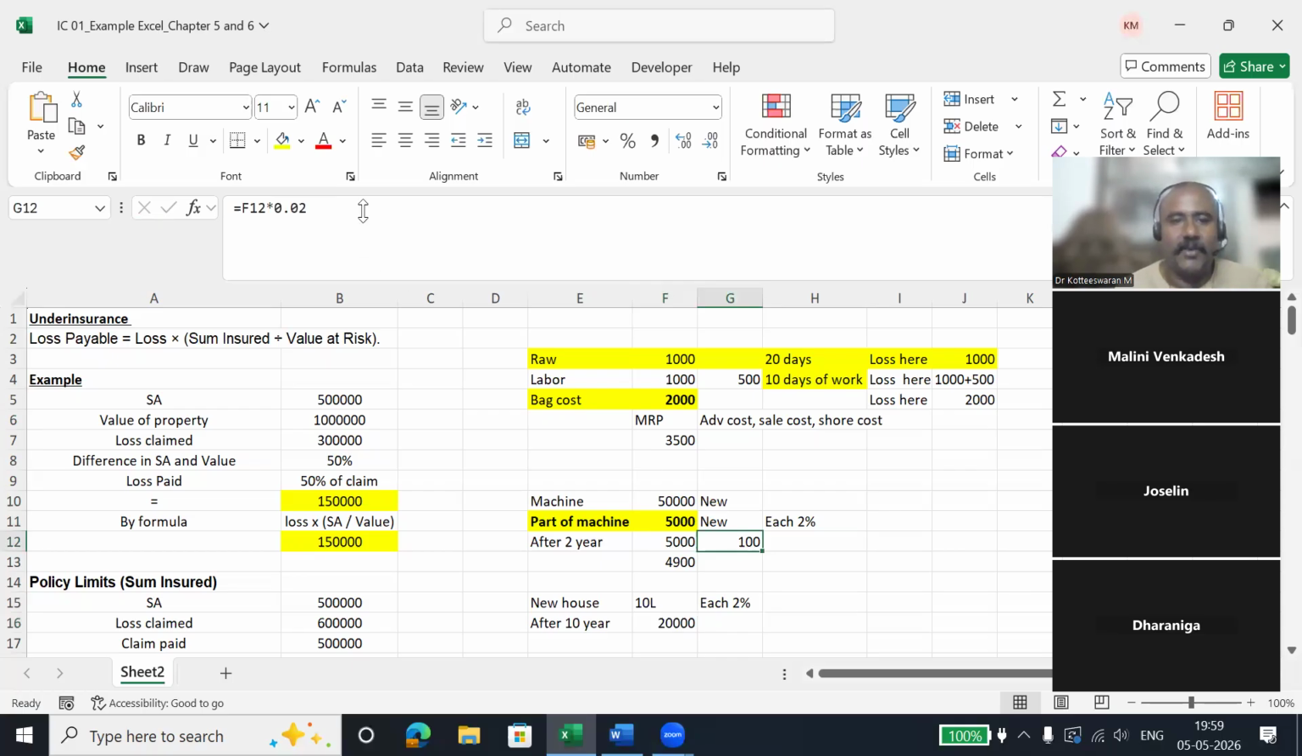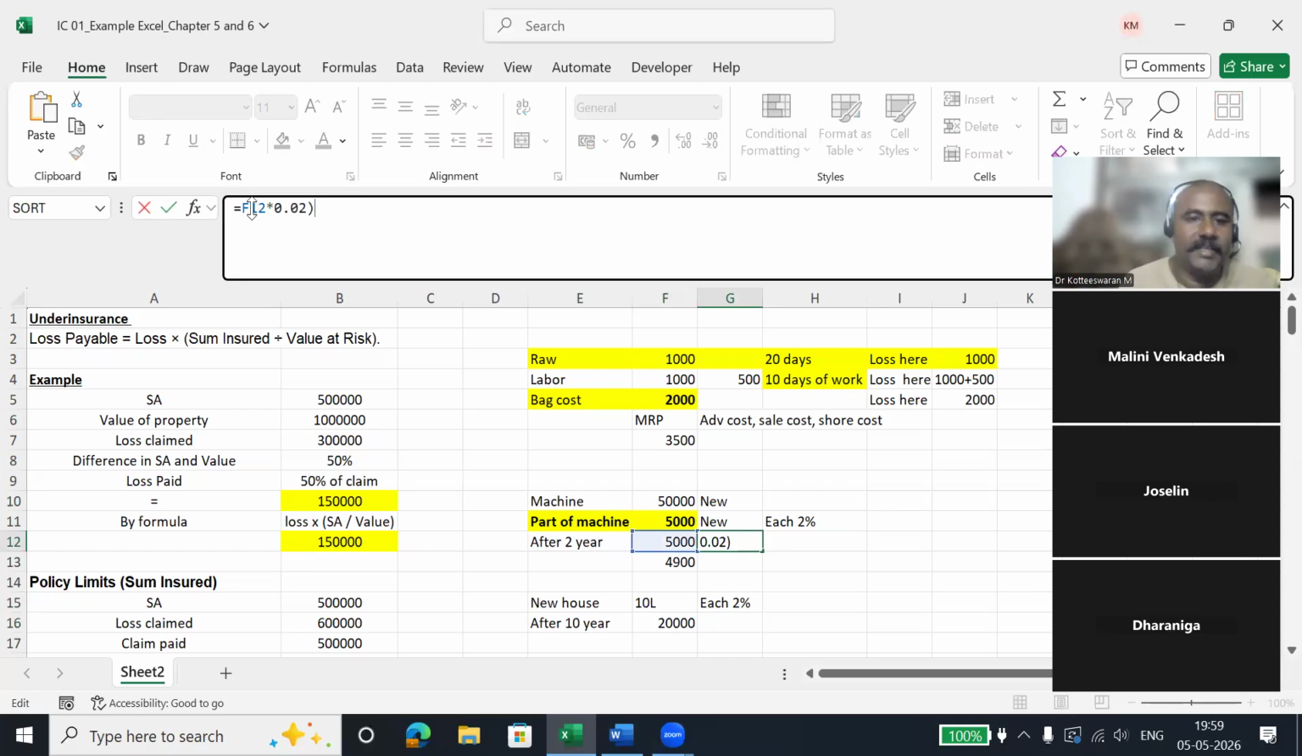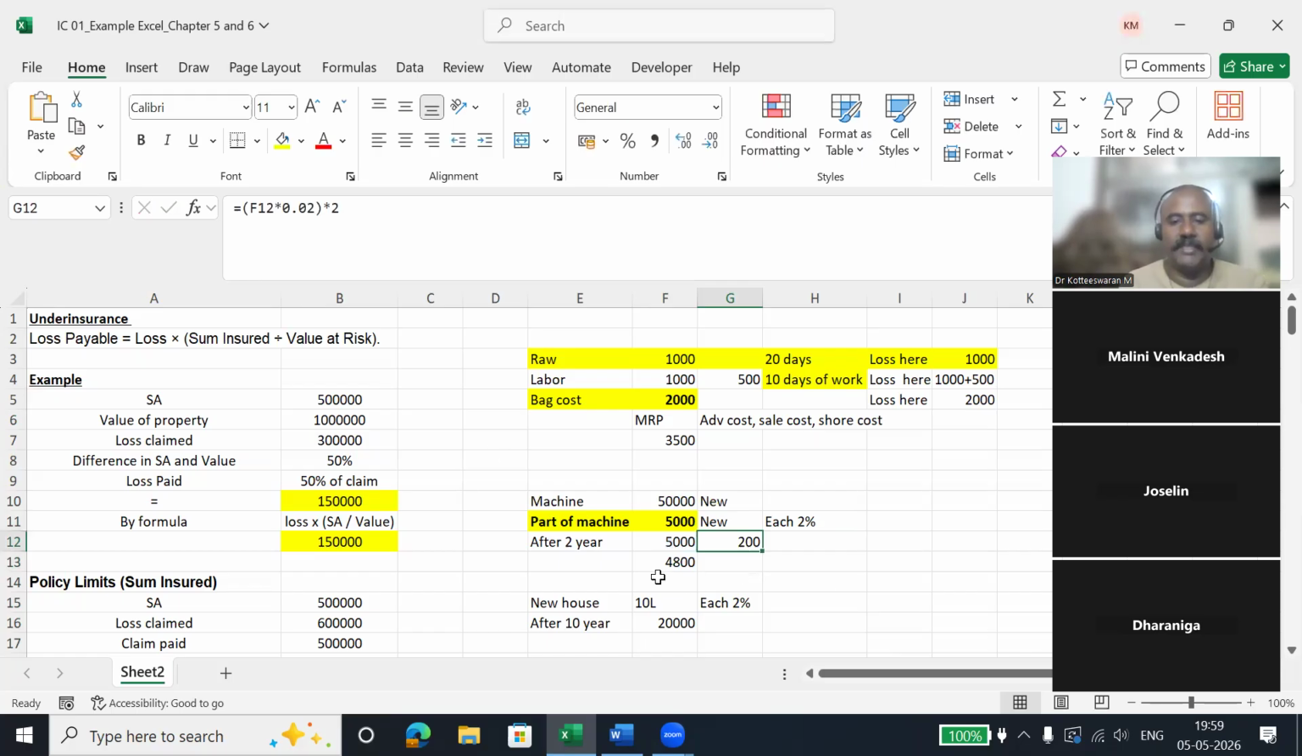So here we need to consider how many years? Each year's depreciation into how many years? So for 2 years, it is 200 rupees, so the loss payable is 4,800. It is not 4,900. Sorry, it's my mistake.